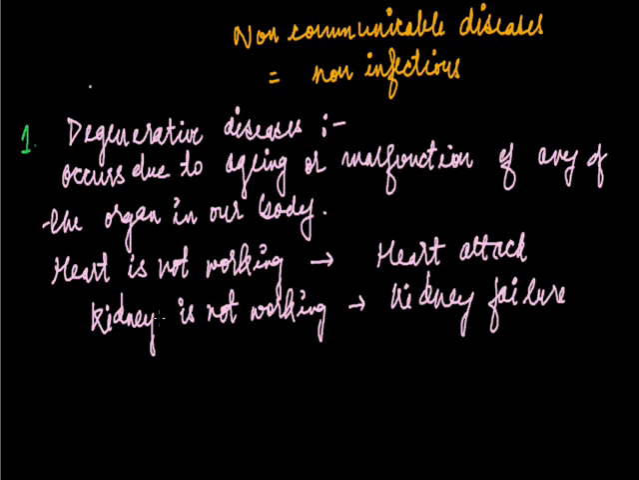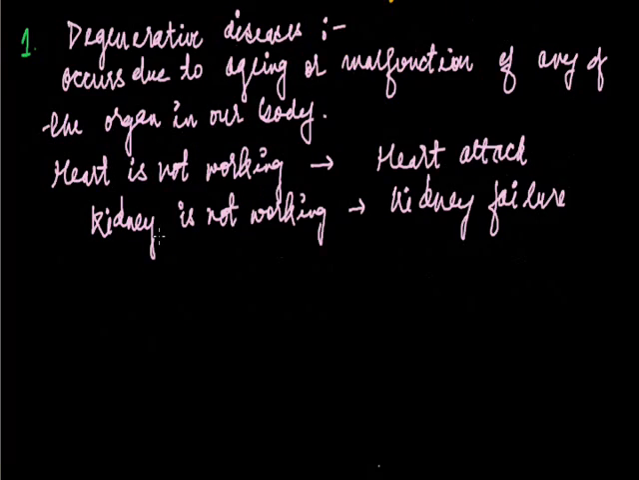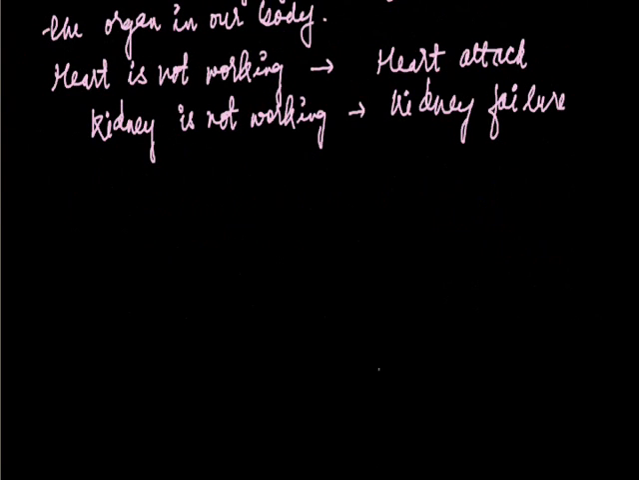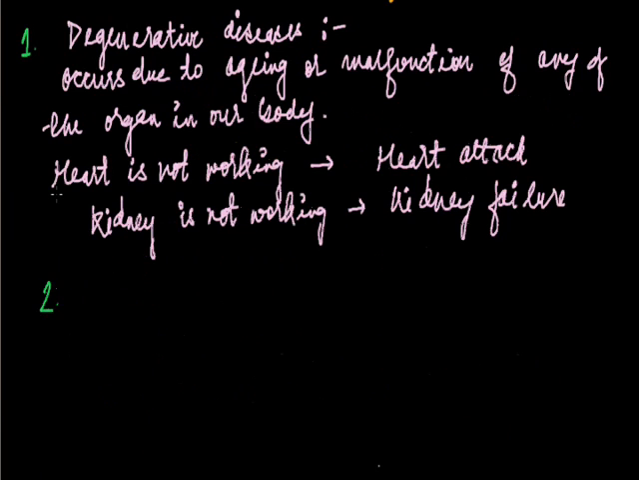So these diseases are the degenerative diseases that occur due to the malfunction of any of the organs in our body. This cannot be transferred to the next generation, because this occurs during the lifetime of the person. Now second is the deficiency diseases. What do you mean by the word deficiency? That there is a lack of some nutrients in the body.